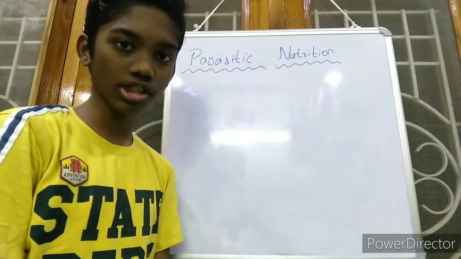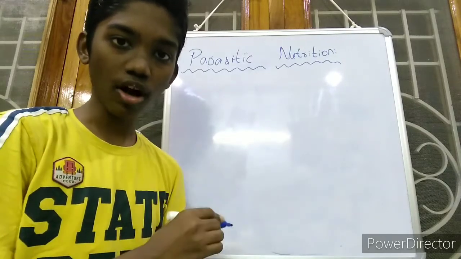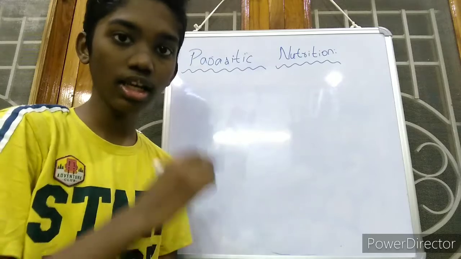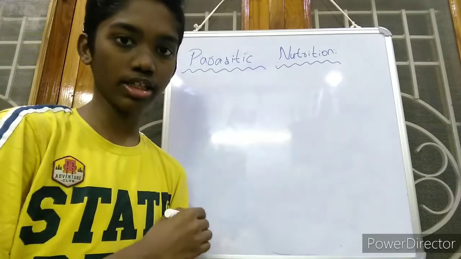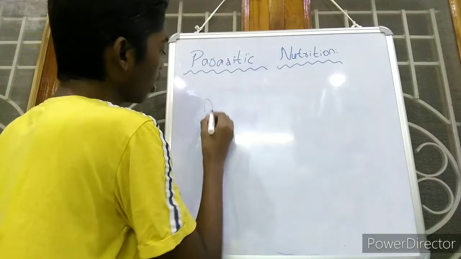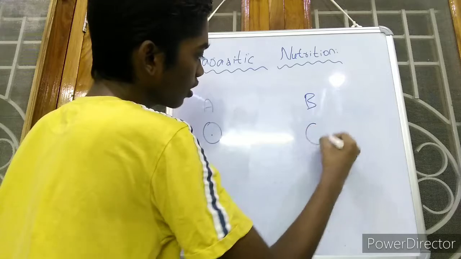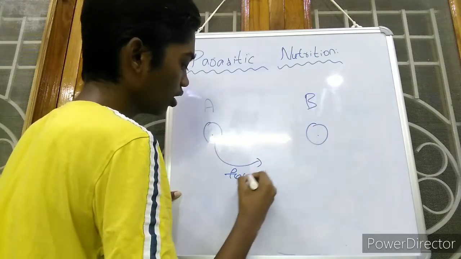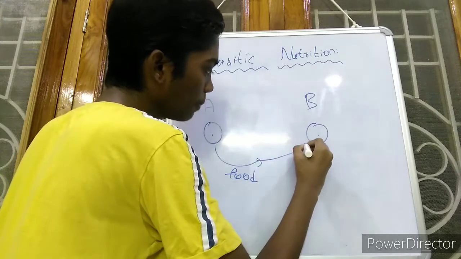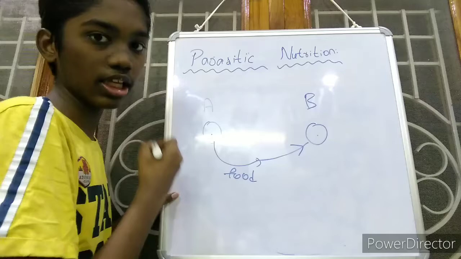The parasitic nutrition. Parasitic nutrition is the mode of nutrition in which one organism obtains the food material from another organism, another animal or plant, without killing it. Means if there is an organism A and this is the organism B, organism A wants the food material, so it will obtain it from organism B without harming or killing it.